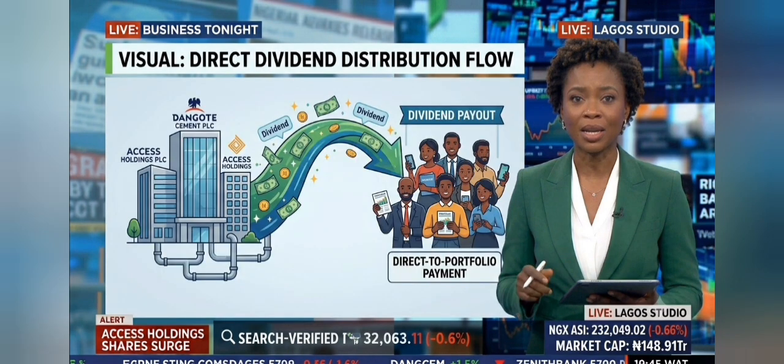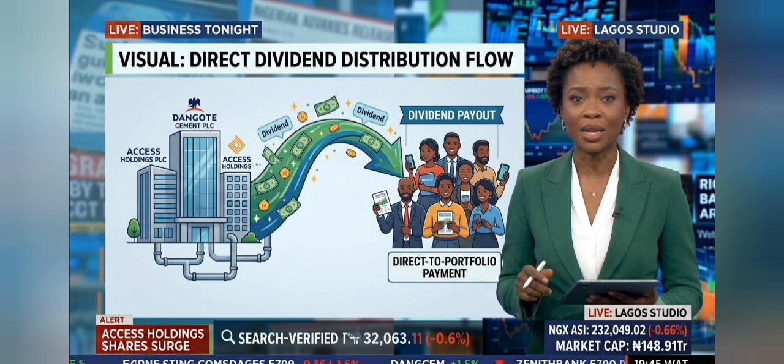There are two ways to make money from stocks. Capital gains, when the price goes up. And dividends, when the company pays you a share of its profits. Let's talk about dividends. A dividend is the company saying thank you for being a shareholder, here's a portion of our profits. It's paid directly into your bank account, usually once or twice a year. For example, if Zenith Bank declares a dividend of 3.50 naira per share, and you own 10,000 shares, you receive 35,000 naira directly into your account.